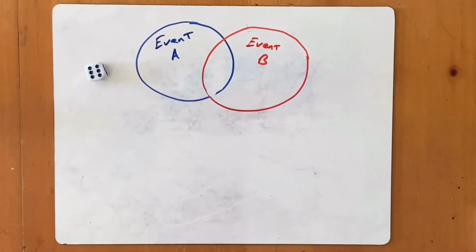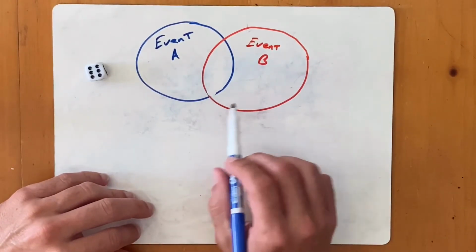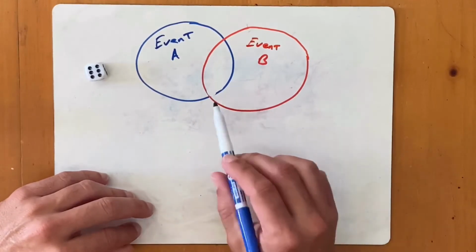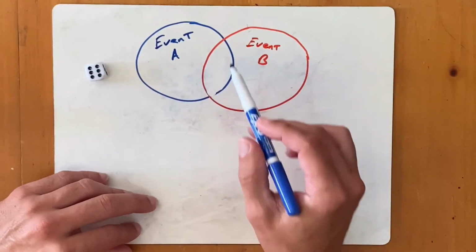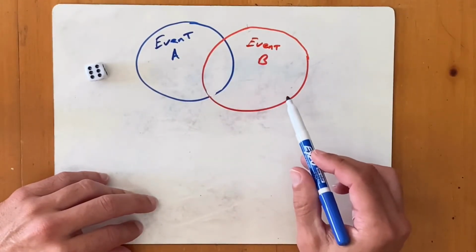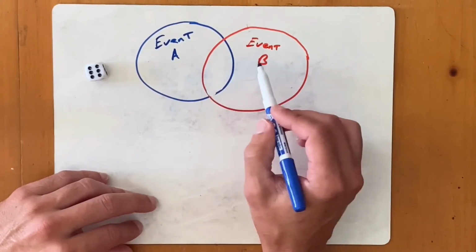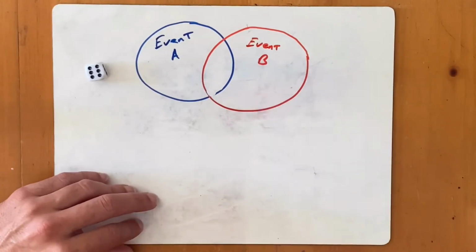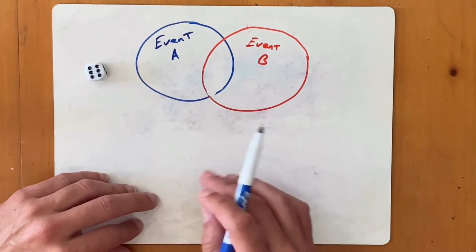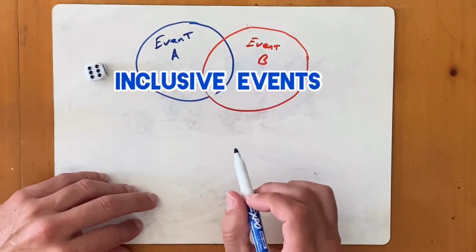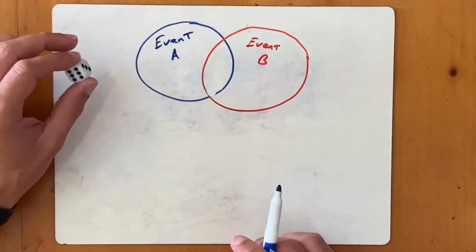So the second thing that can happen when we have a compound event is when we have 2 events that can happen simultaneously on the same trial. In other words, all the favorable outcomes for event A and all the favorable outcomes for event B, there are ones that will satisfy both events, or both categories. So these 2, if they have common outcomes, then they are what's called inclusive events. So let's take a look at an example of a number cube.